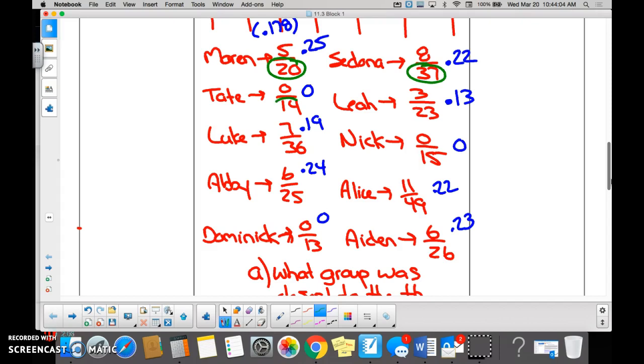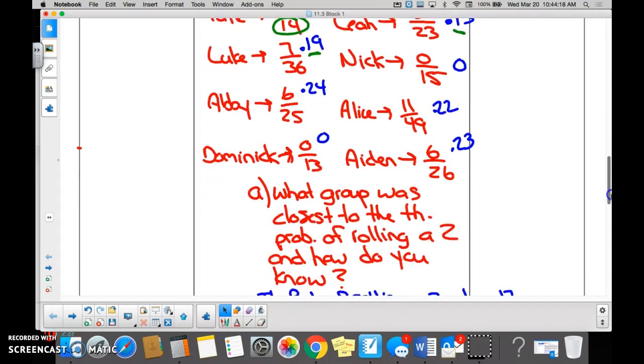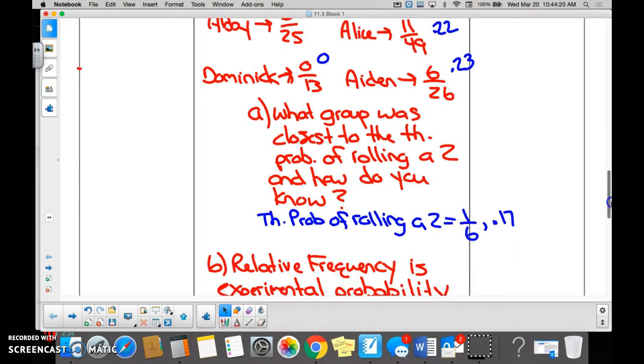8. Tate's group did 14 trials. How many times did they get a 2? 0. So on and so forth. We then converted all these numbers to decimals rounded to the nearest hundredth. Yes, no? Yeah. And then down below, I asked y'all what group was closest to the theoretical probability of a 2, and how do you know?